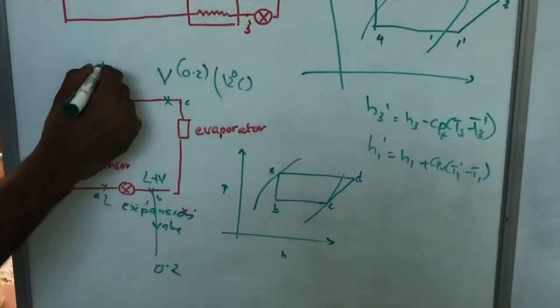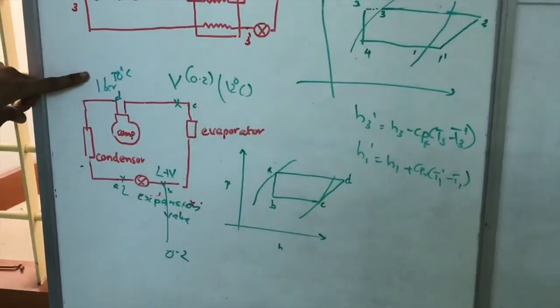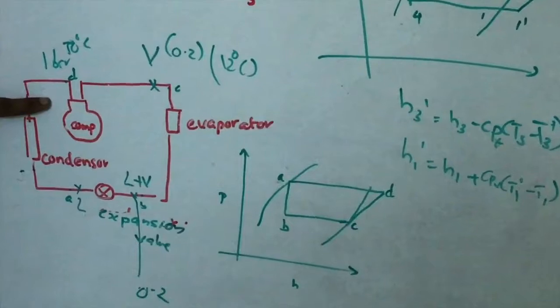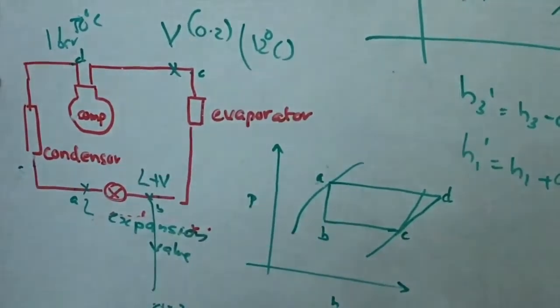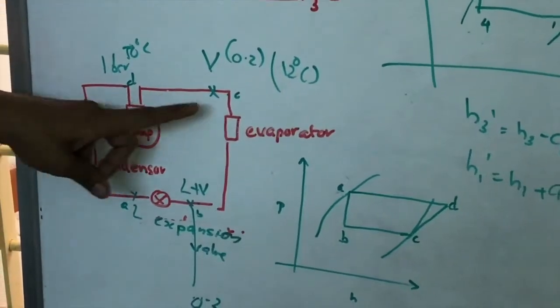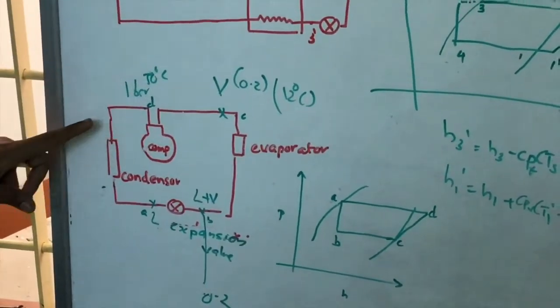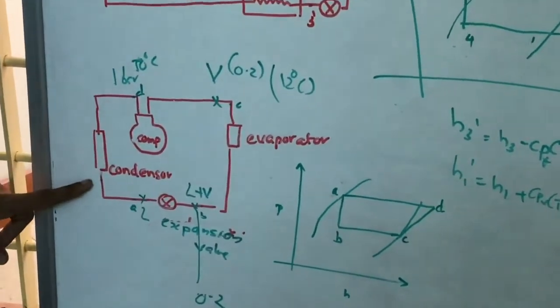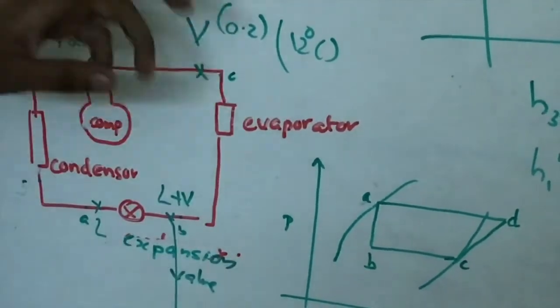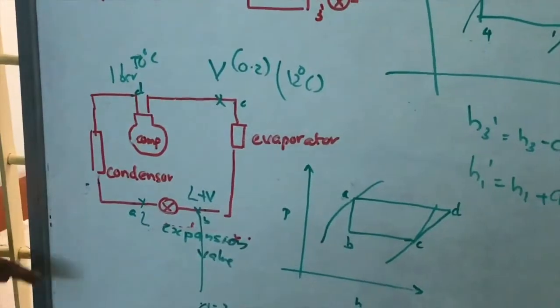Say it becomes 50 degrees. So now the temperature and pressure are increased, and it is in vapor form when it passes through the condenser. As it passes through the condenser, it gets condensed to give liquid form, and the entire cycle continues.